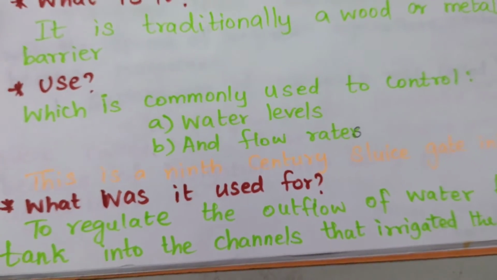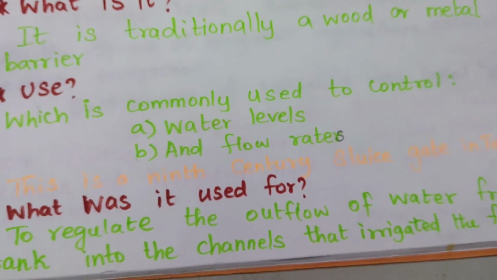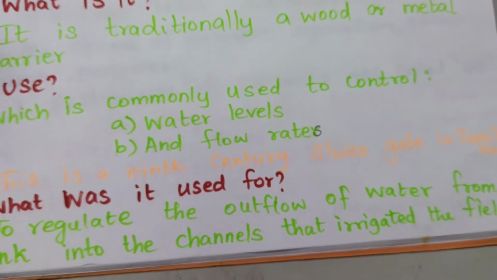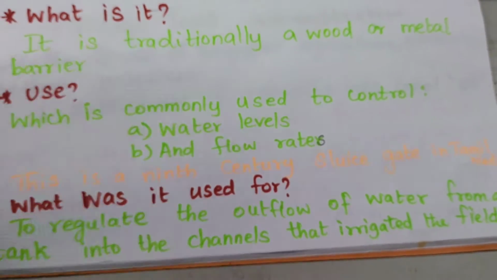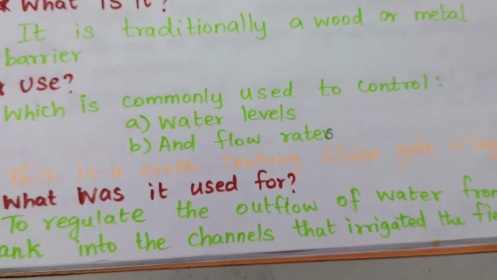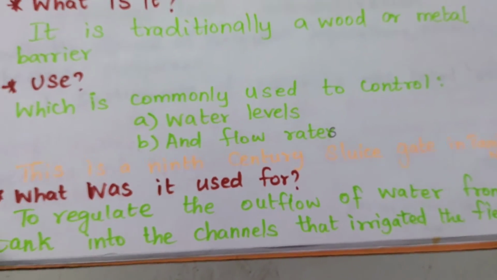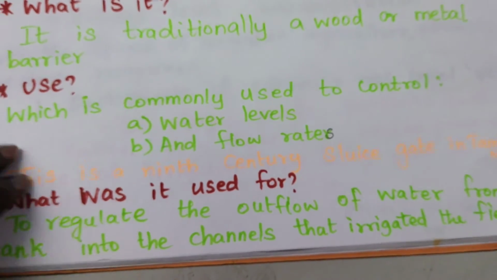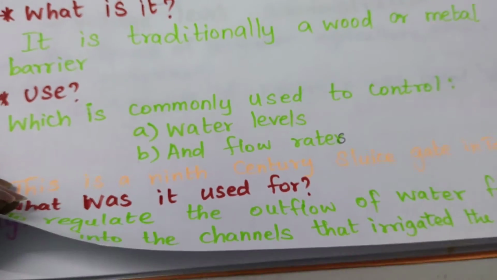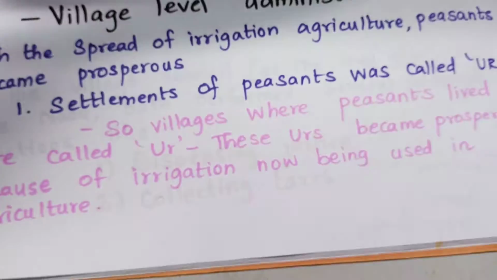So what was it used for? As I told you, it regulates the overflow of water from a tank. They built the tank there, and it was connected to a channel that irrigated the fields. This water was sent to the fields to fill the agricultural land.